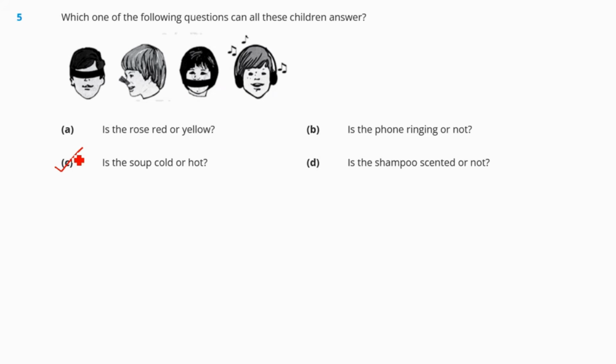Here we can just touch the object and understand whether the object is cold or hot. It does not need the other sense organs, right? Our eyes, ears, nose, and mouth. It does not require that. Okay. Going to the next question, question number 6.